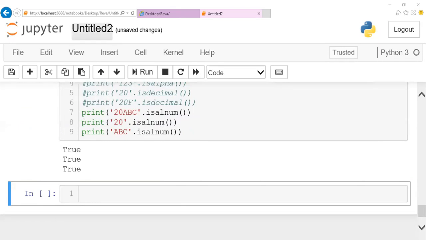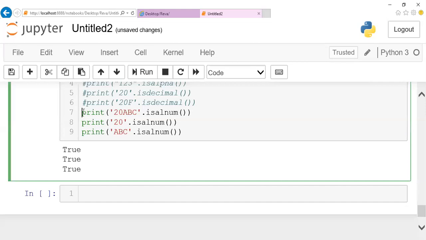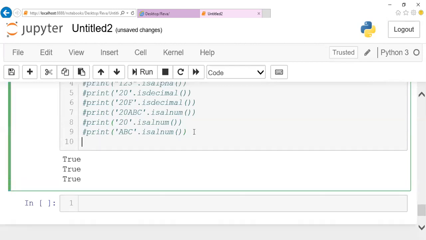The same way, you can check for uppercase and lowercase also. I want to check whether the given string is in uppercase. For example, let me take "SAI".